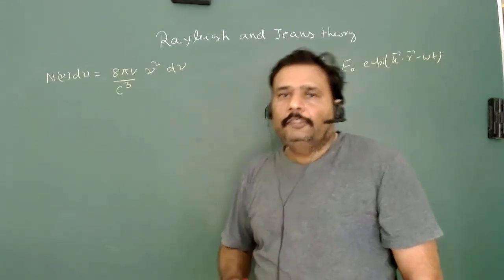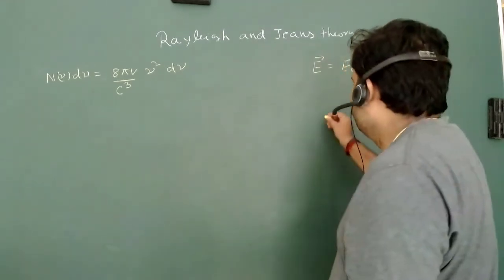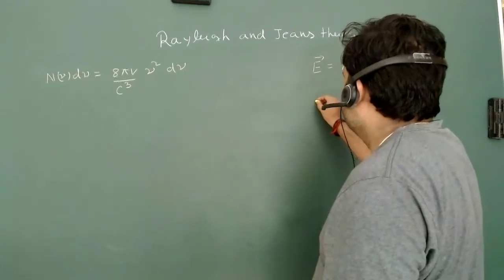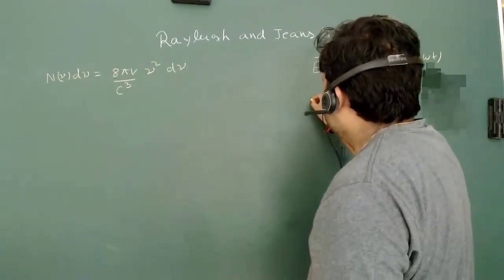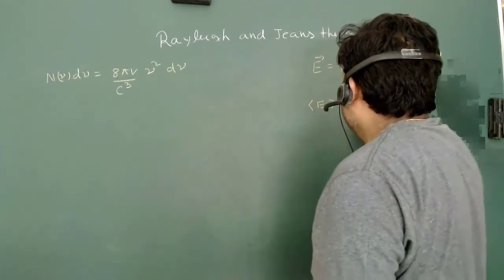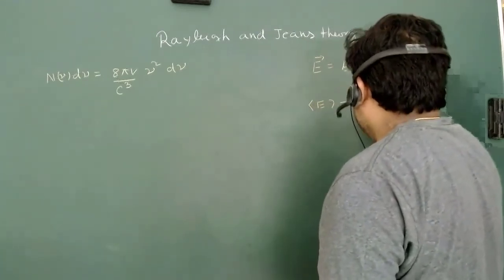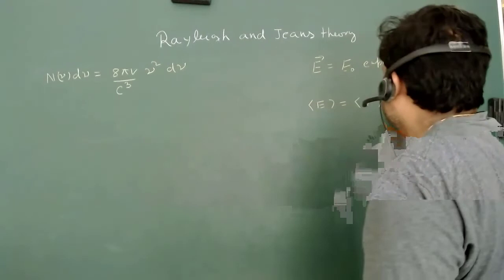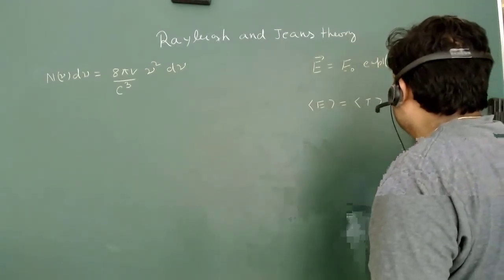According to the kinetic theory of gases, the total energy of the harmonic oscillator is the average energy of kinetic energy plus the average energy of potential energy.